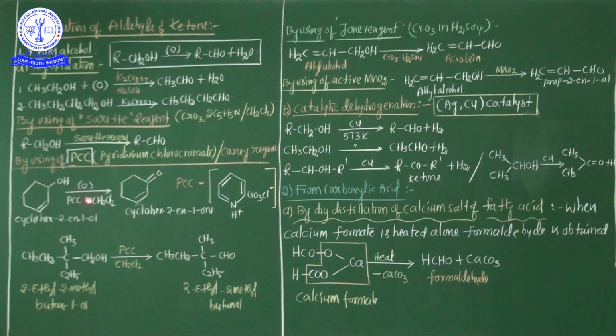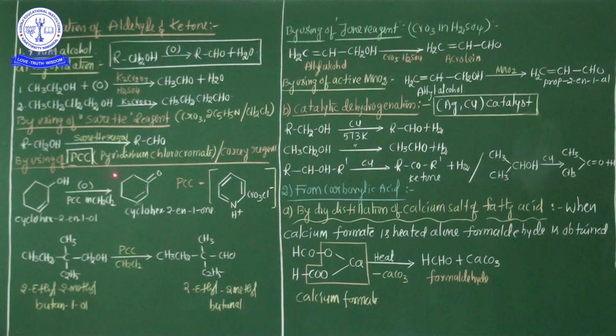PCC: pyridinium chlorochromate. This is the full name of PCC. Instead of Sarett reagent, sometimes this PCC reagent is also used with alcohol to prepare aldehyde and ketone. In the laboratory, another name for this reagent is Corey reagent. Corey reagent is nothing but PCC.